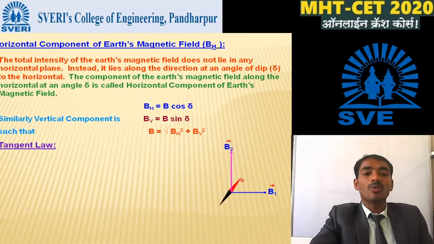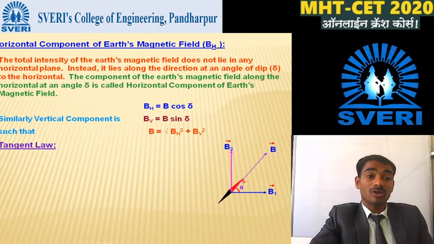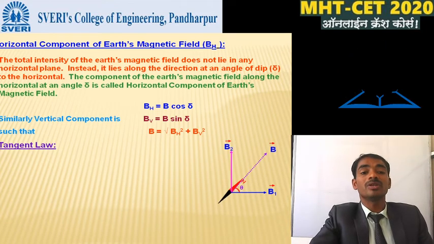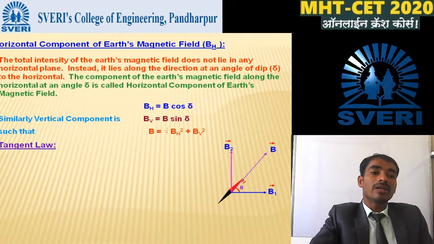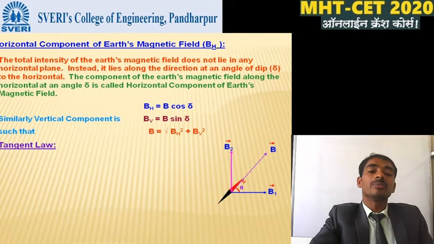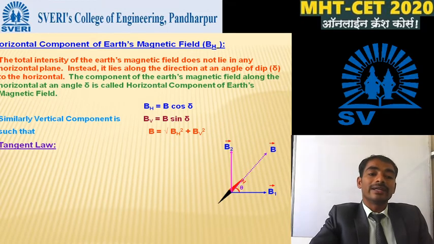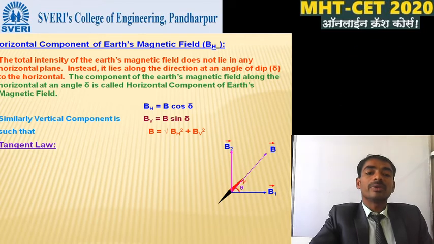Similarly, for the vertical component of Earth's magnetic field, BV is equal to B sin delta, such that B is equal to the square root of BH squared plus BV squared.